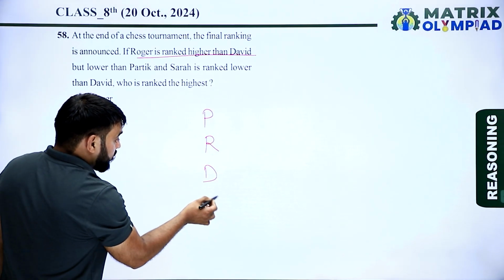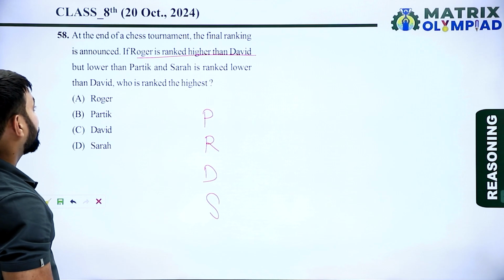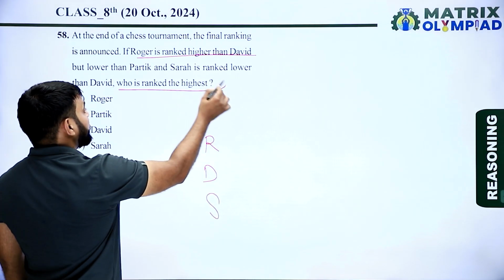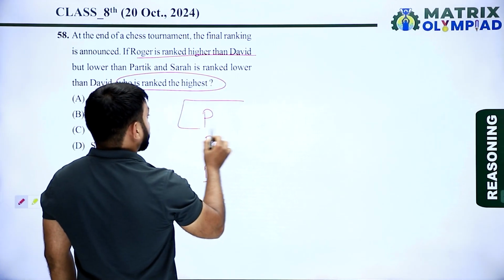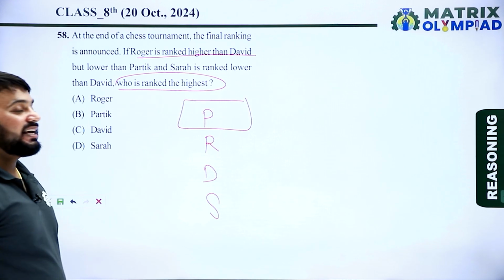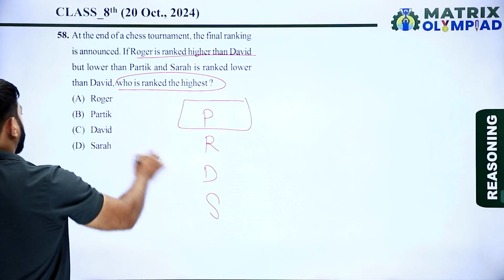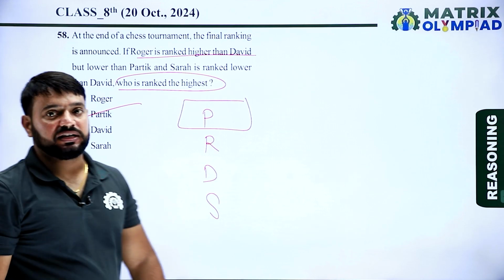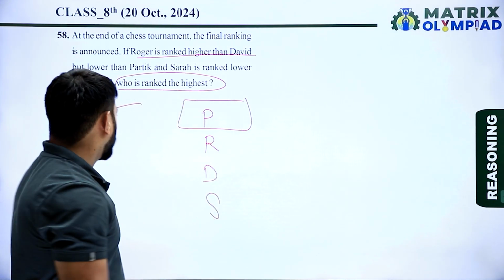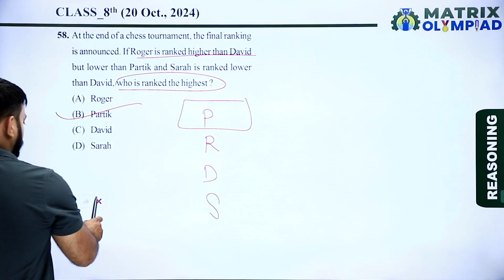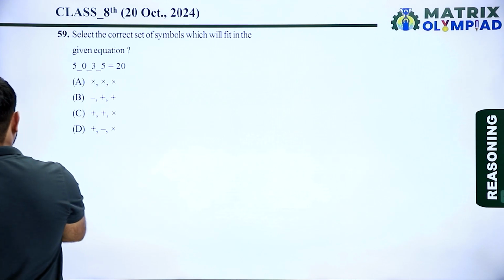Now who is ranked the highest? So the rank of Pratik is the highest in this tournament. So Pratik got the first rank. So here option B is the correct answer of this question. Let's move on to the next question.